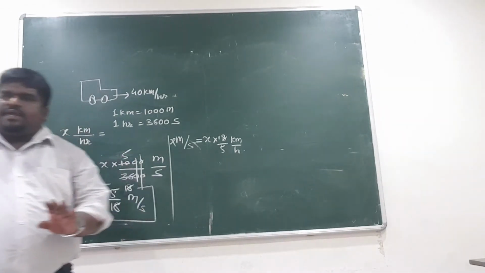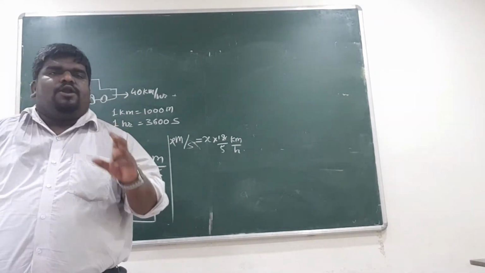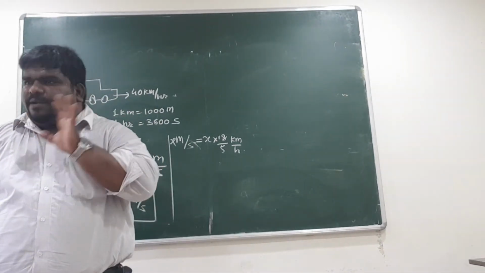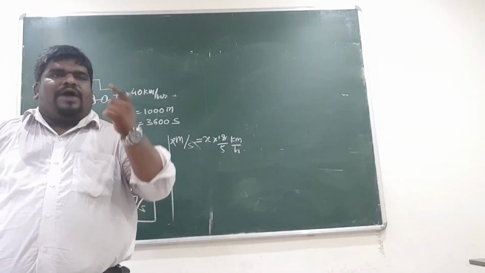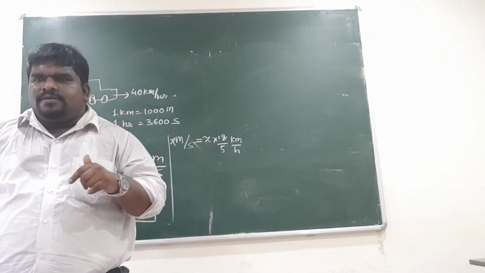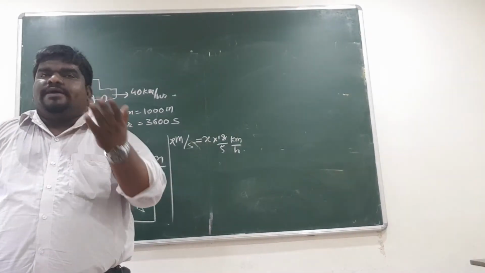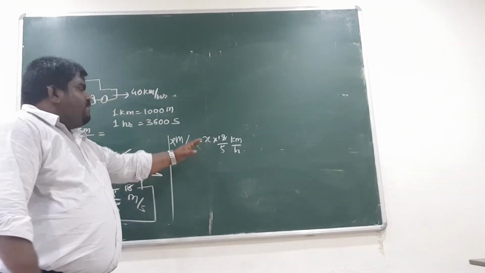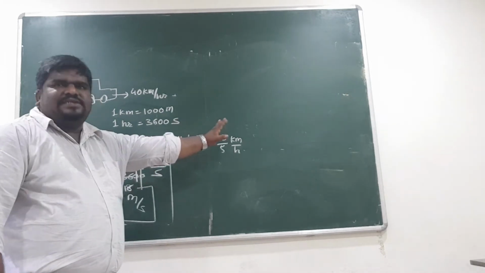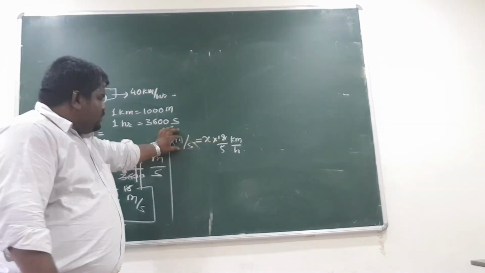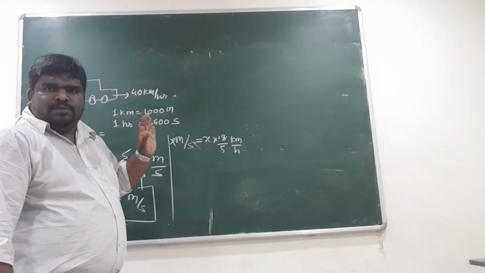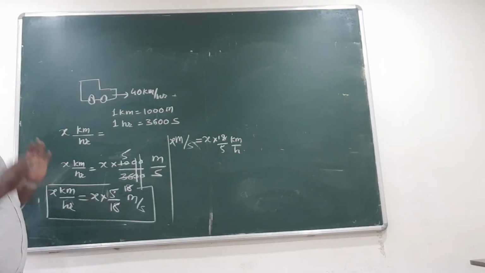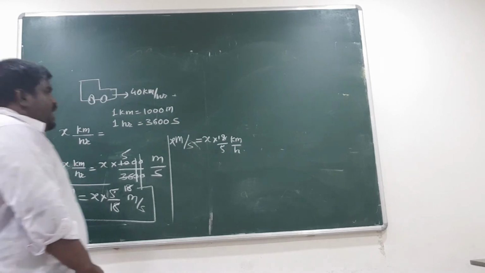But remember one thing, speed in kilometer per hour will be a bigger number when you compare it with meter per second. Now 5 by 18 is less than 1 and 18 by 5 is greater than 1. So if you multiply anything with 18 by 5, the final answer will be greater than your x value. And if you multiply it by 5 by 18, it will be lesser than whatever they have given. So that you can understand.